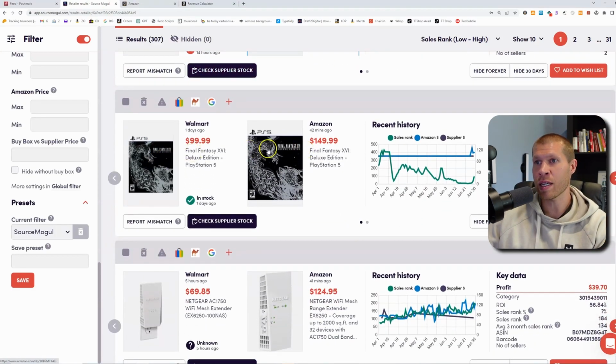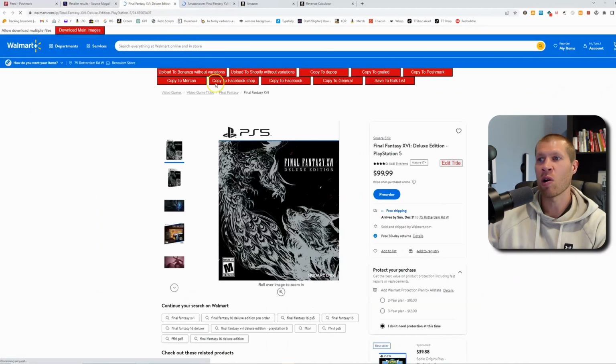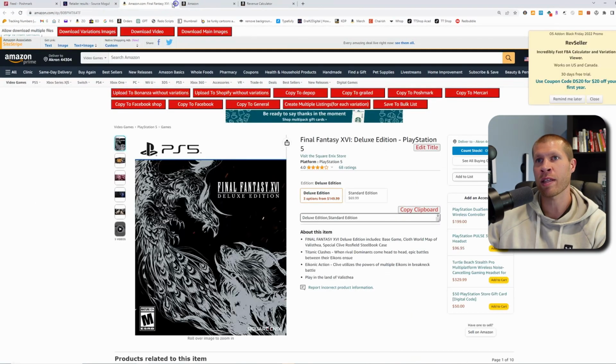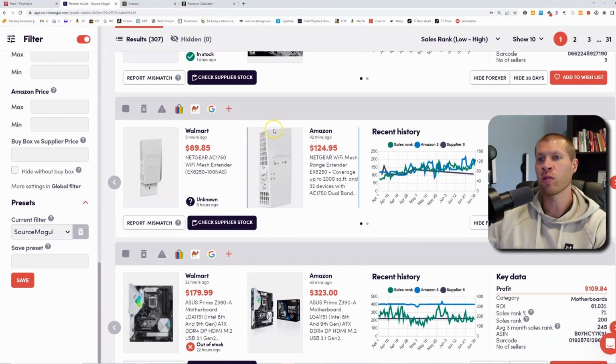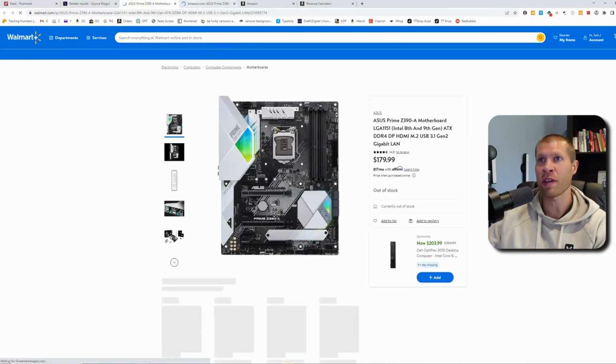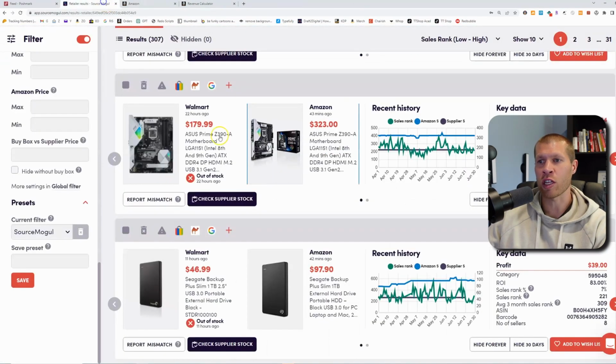This one's Final Fantasy. I don't even know what number that is. I haven't done Roman numerals in a long time. I think that's 16 maybe? So it's $100 if you pre-order it on Walmart. I don't want to pre-order anything because things can change, so avoid that. But you'll notice that you can move so much faster here because you're just looking at products, and if they don't fit the parameters, then it's totally fine. You just move on to the next one.